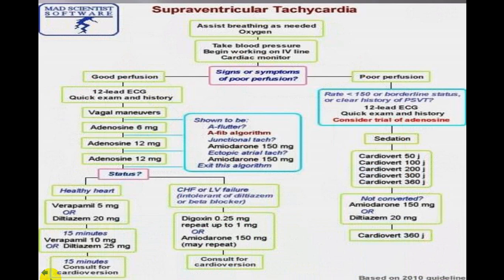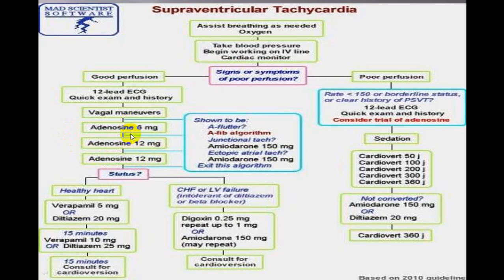Now, in case of supraventricular tachyarrhythmias, you look at whether it is stable or unstable. If it is unstable, cardioversion is first, starting with the lowest, 50, then 100, 200, 300, and then go up. Never start directly with 350, 300, etc. And in case of good perfusion or a stable variety, vagal maneuver first, followed by adenosine, 6 milligrams IV stat, wait for a while, then you can increase the dose to 12, and then wait again and you can repeat the third dose of 12.